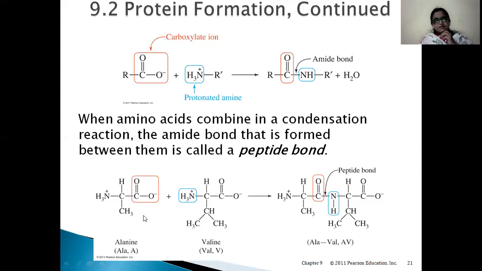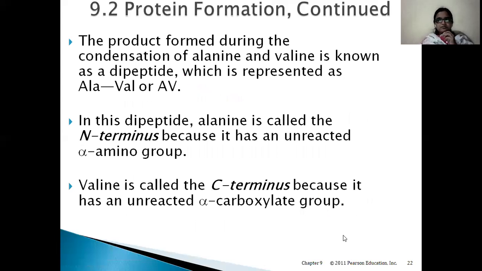Example here, we can see alanine and valine. When they come together, there is a peptide bond formation, losing one water molecule.